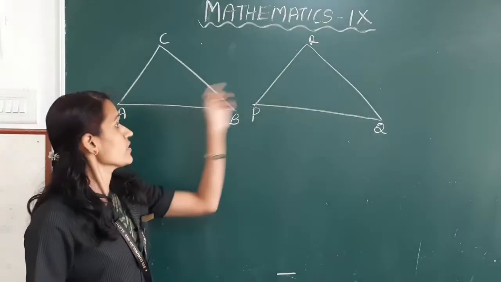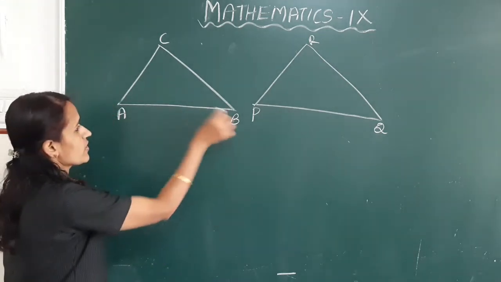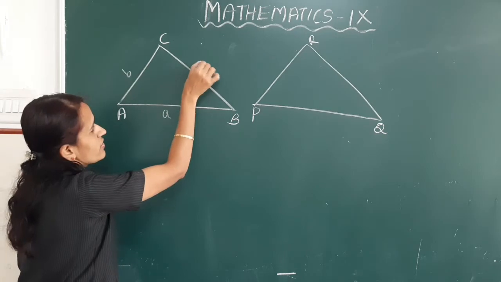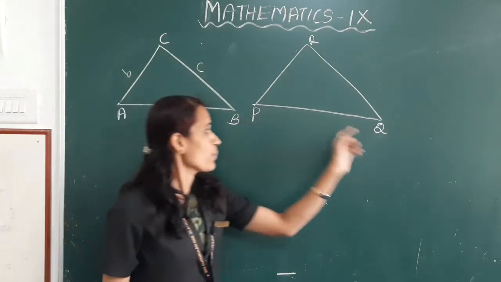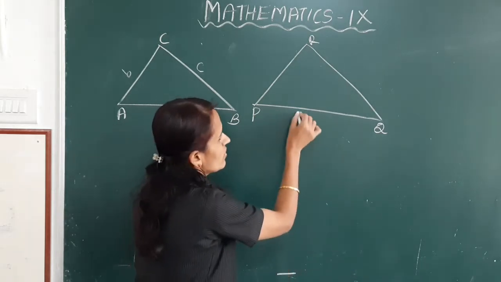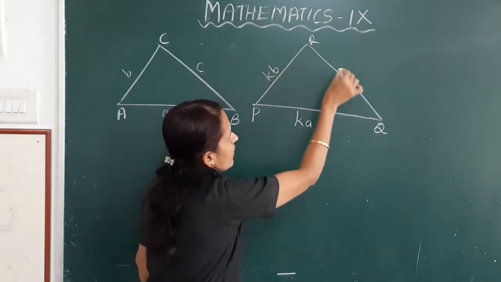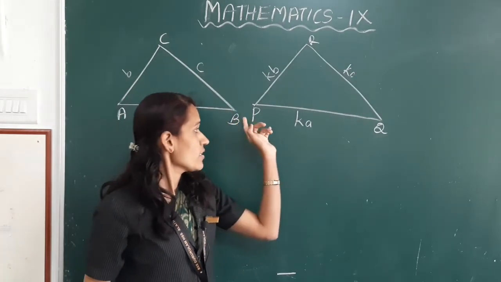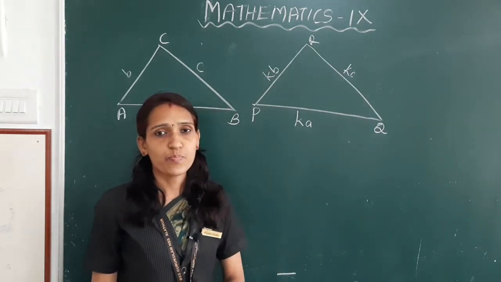Next, see these two triangles. The sides of triangle ABC are small letter a, small letter b and small letter c. The sides of triangle PQR are ka, kb and kc. Here sides are scaled by the same factor.